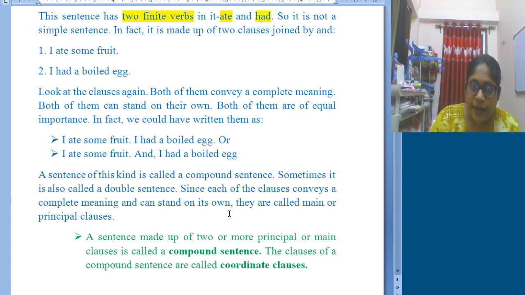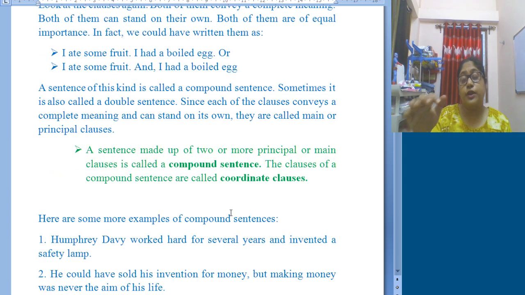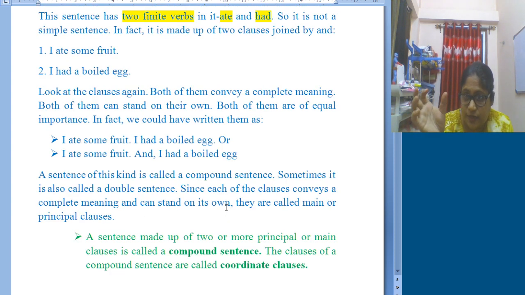I hope you all understood. So if we have to come to the conclusion, what does it come to? A sentence that is made up of two. When a particular part of a sentence can stand alone on its own, obviously it is a main clause or principal clause. So when a sentence is made up of two or more principal or main clauses, it is called a compound sentence, and the clauses of a compound sentence are called coordinating clauses. I hope you all understood.